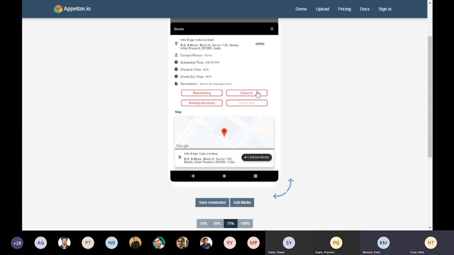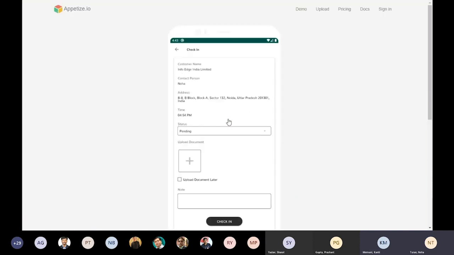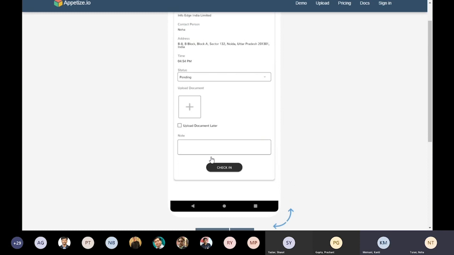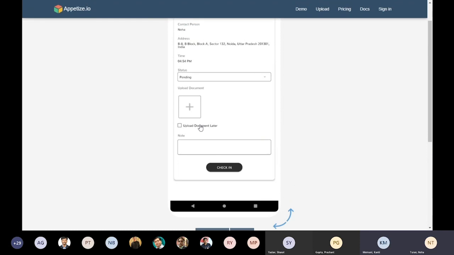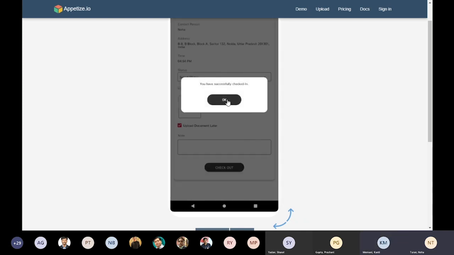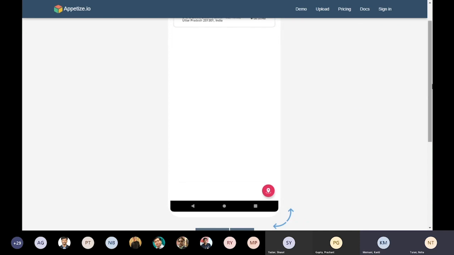Now you can check in. These are the details that are available. If I am traveling by cab or some other way and I have some bill to attach, I can do it, or I can upload the document later. If I'm in a hurry right now and cannot upload it, I can click on upload document later, and I can leave a note over here also. Then I can check in.